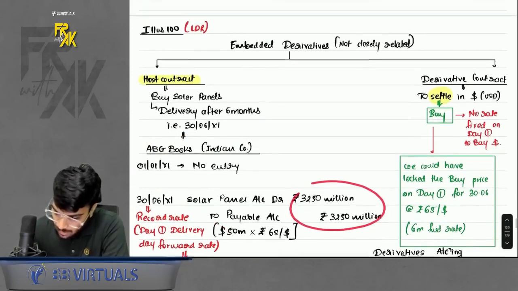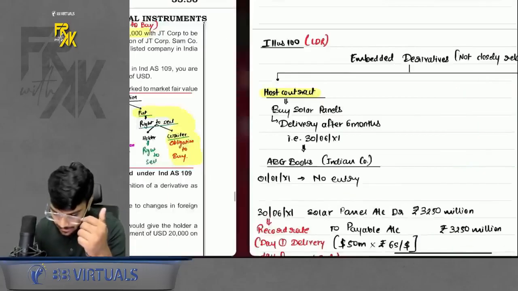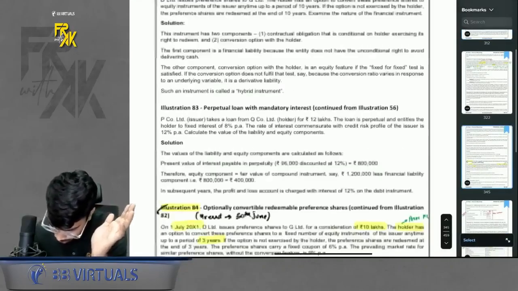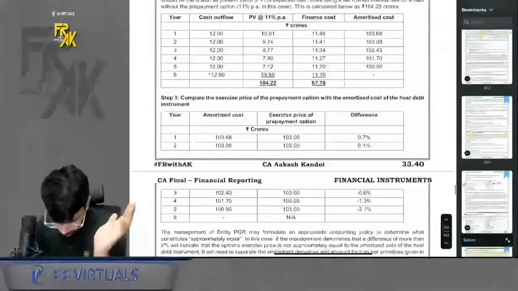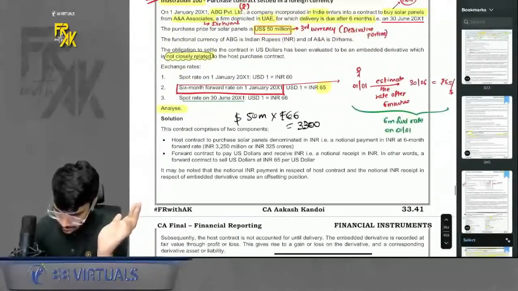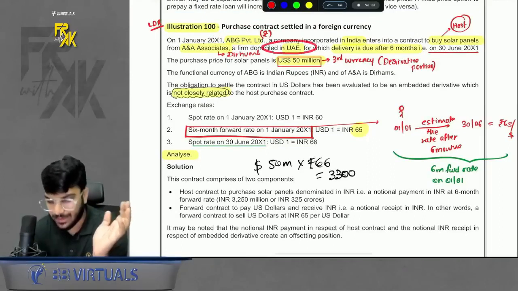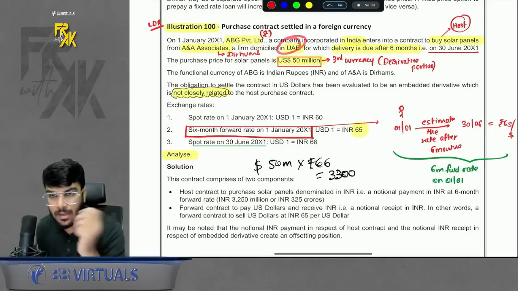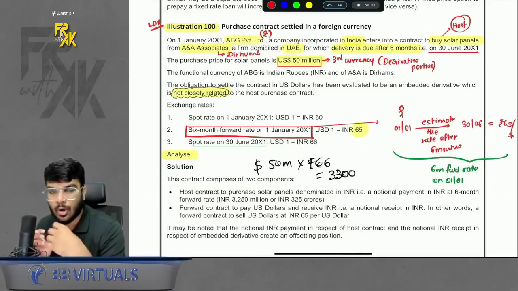Done. Then treat the derivative part separately. In this question, there was one Indian company and one Dubai company. Let me take you to that question. Okay, here it is, illustration number 100. There is an Indian company, there is a company of UAE. Currency of India is rupees, currency of UAE is dirhams. But settlement is happening in dollars. Third currency involved. So we will say they are not closely related.